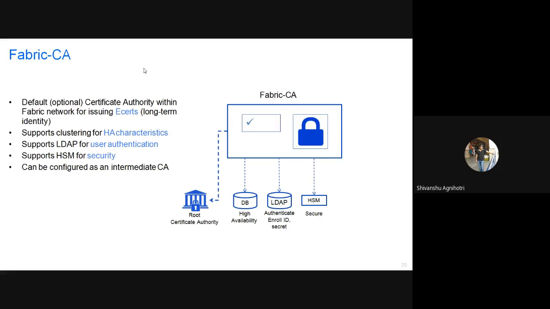This is all done to stay away from the malicious nodes that are trying to attack the network, and again to limit the number of nodes, because in a permissioned network that is the main highlight, that the number of nodes is generally limited. So that is the work being done by the Fabric certification authority.